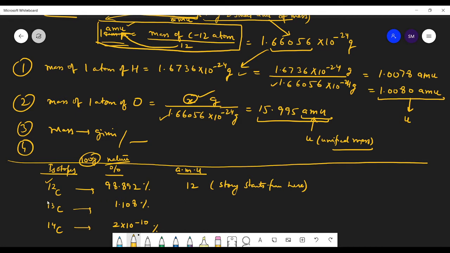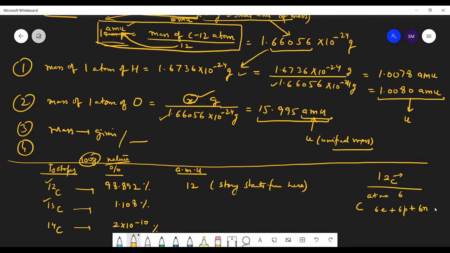So what is the meaning of carbon-12 isotope? What are isotopes? Students, carbon has the atomic number 6, so it has 6 electrons plus 6 protons. And 12 is the mass number. Mass number is protons plus neutrons, so it has 6 neutrons.